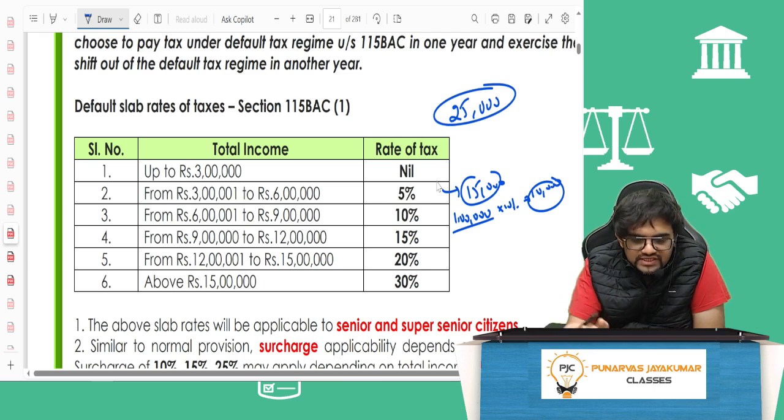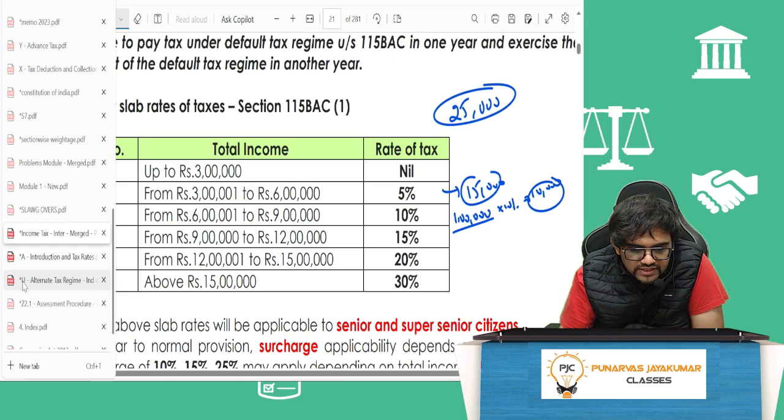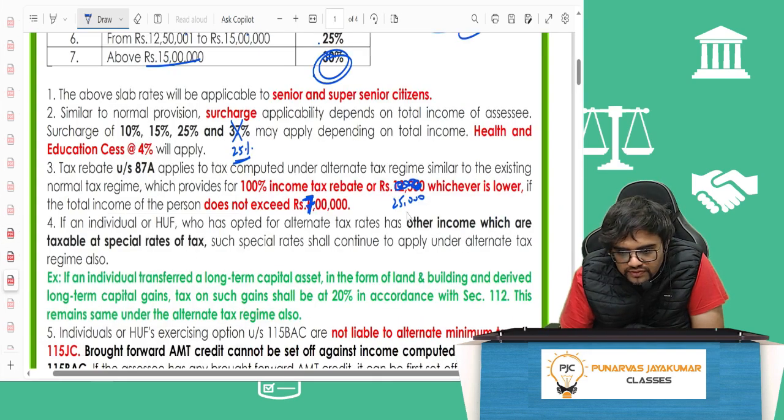Or if it is lesser income, 5 lakh, 6 lakh, 3 lakh, 4 lakh, then whatever lesser income. That's why, guys, come back to this. 25,000 or 100% income tax rebate, whichever is lower. Total income does not exceed 7 lakh.